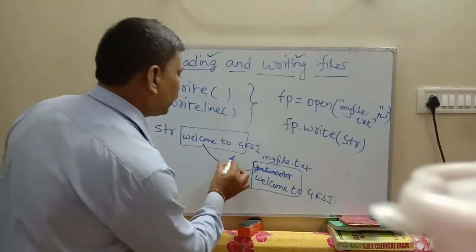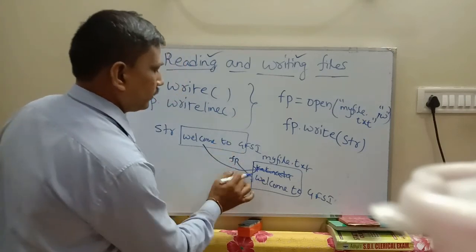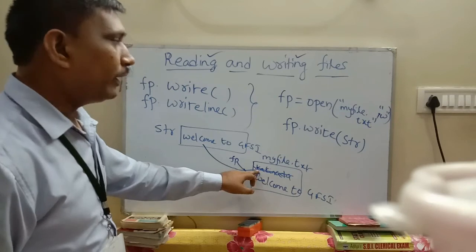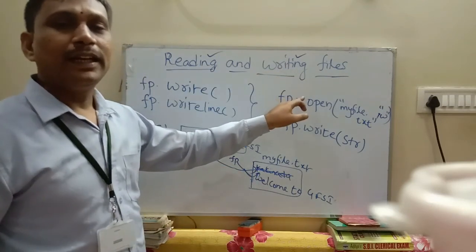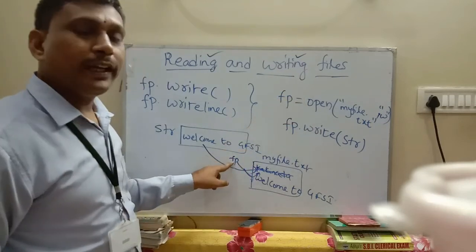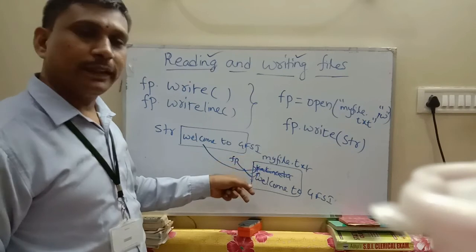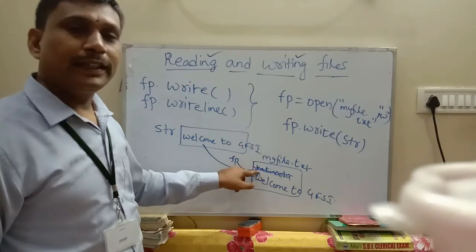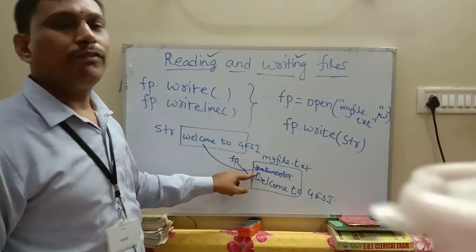See here, this one is the file pointer. Whenever you use read methods or write methods, fp always indicates the current position. When you open the file, immediately it indicates the first byte, or first character, of the file.